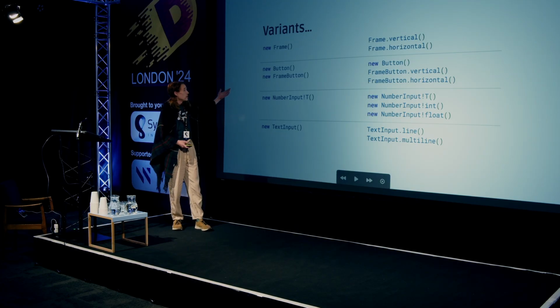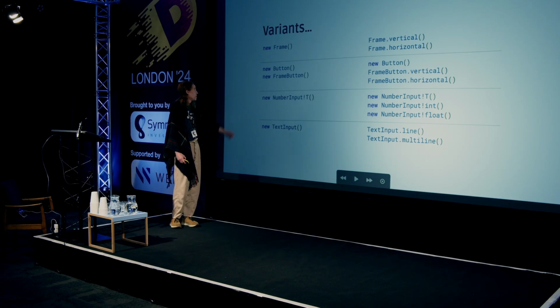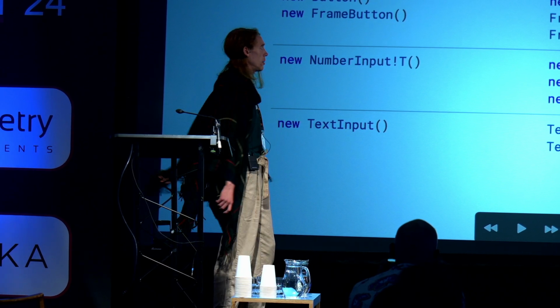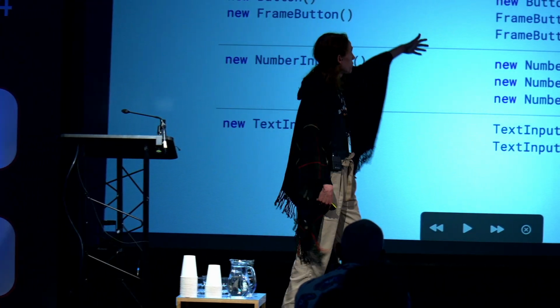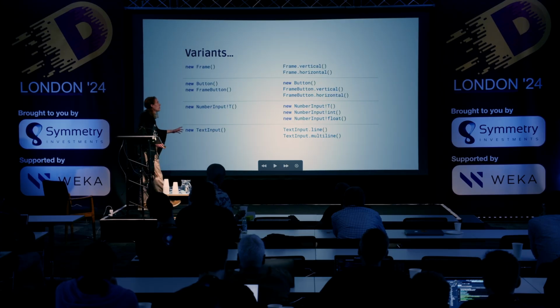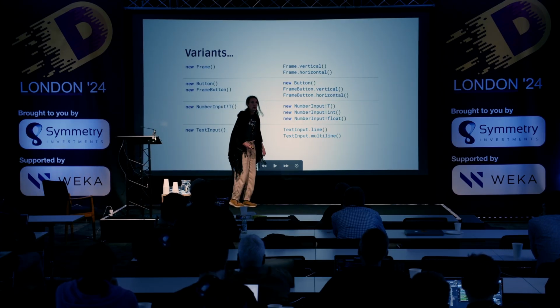We will have a button, and a button uses a regular constructor because there's just one main text button. Other types of buttons will be a different type of component. Like a frame button will actually be a frame that acts like a button. So we have a frame button with two static methods, and now we have a number input, which is a template, and you probably see where this is going. This is inconsistent. I don't want to remember whenever I have to use a dot in a name or when I have to type new and when I don't.